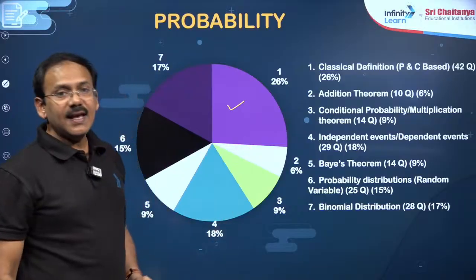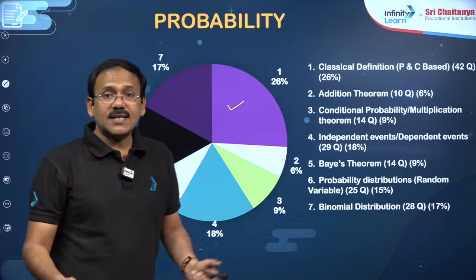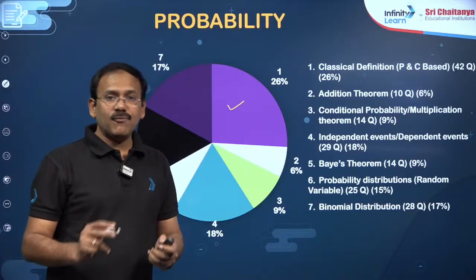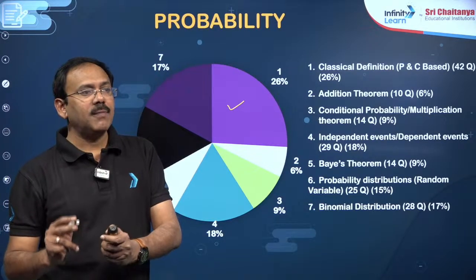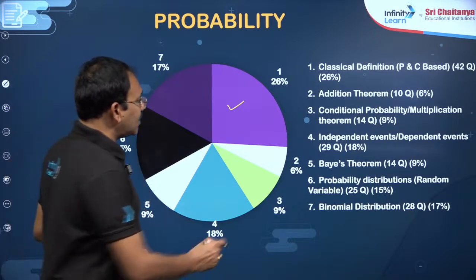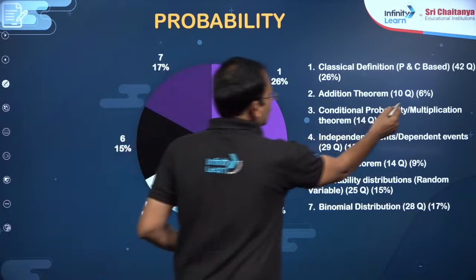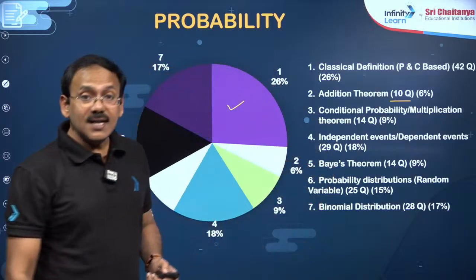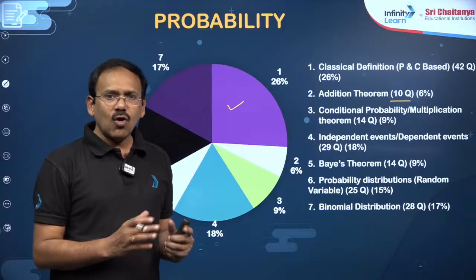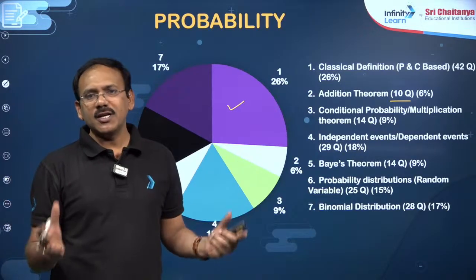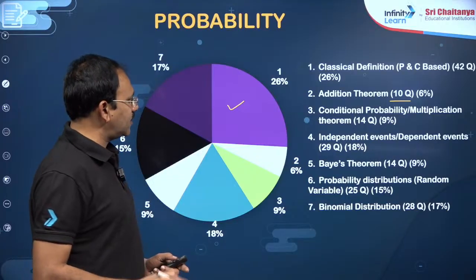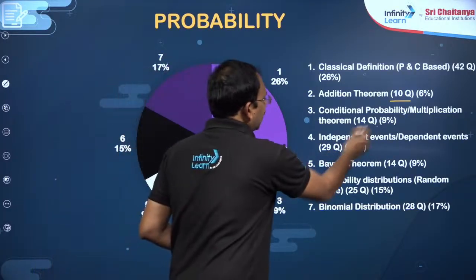Secondly, addition theorem is like in sets, the N of A union B kind of P of A union B formula, P of A plus P of B minus P of A intersection B, and P of A union B union C. Relevant problems got 10 questions, that is 6%. Then conditional probability, which is a very simple synopsis kind of. You don't require much theory for it. Simple algebra is sufficient to attempt these questions. There are 14 questions from this.